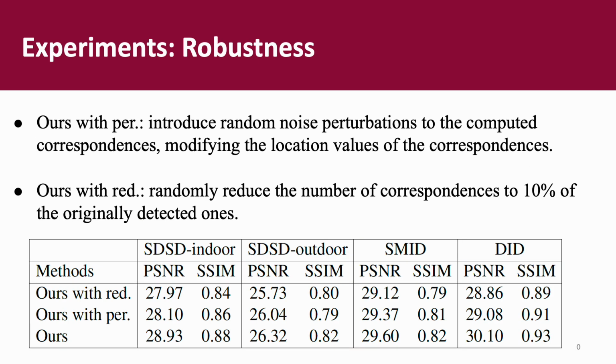At last, we also evaluate the performance of our framework in terms of robustness to the correspondence. We conduct two experiments. The first adds noise to the correspondence, and the second reduces the number of correspondences. As we can see, although the performance is reduced, the results are still better than baselines, showing the robustness of our method.